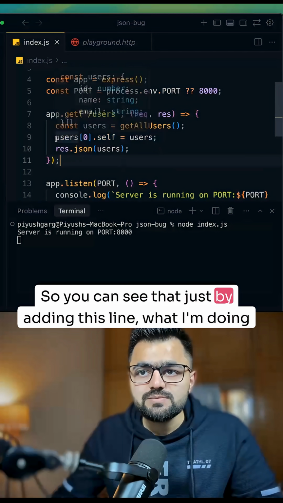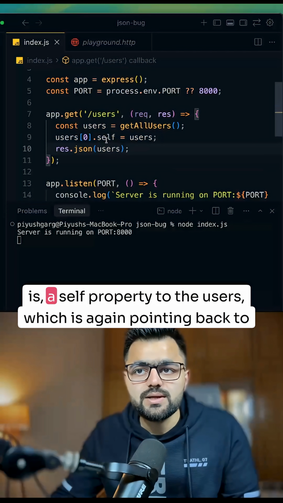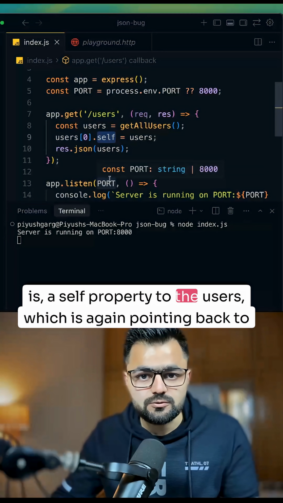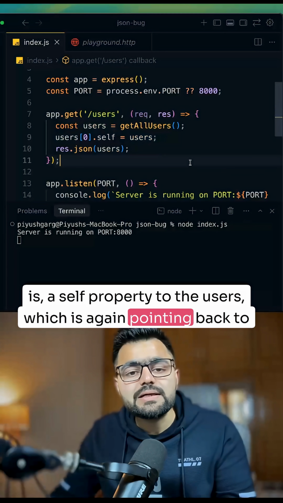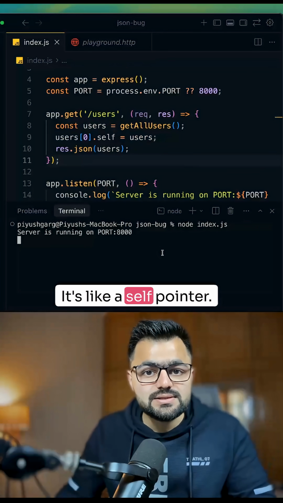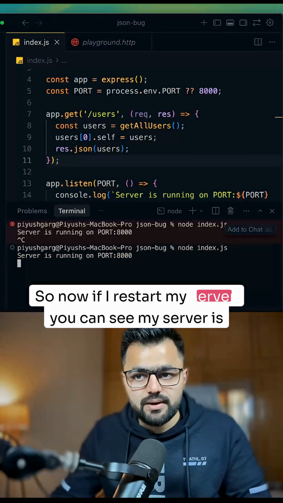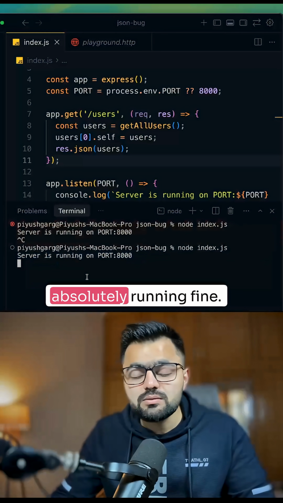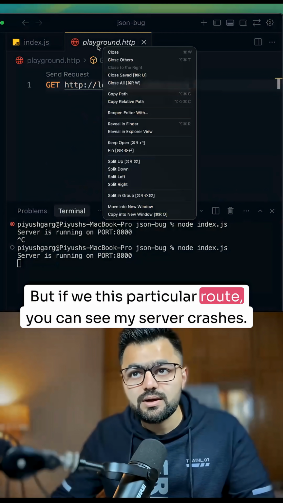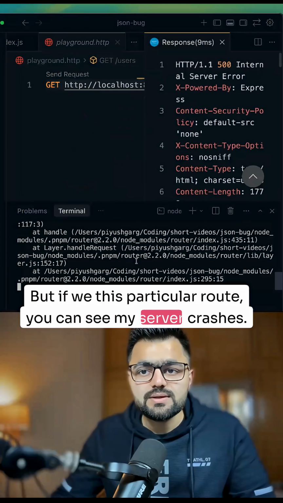So you can see that just by adding this line, what I am doing is attaching a self property to the users, which is again pointing back to the same object. It's like a self pointer. So now if I restart my server, you can see my server is absolutely running fine. But if we make a request to this particular route, you can see my server crashes.